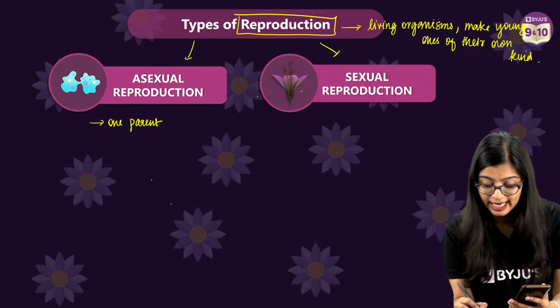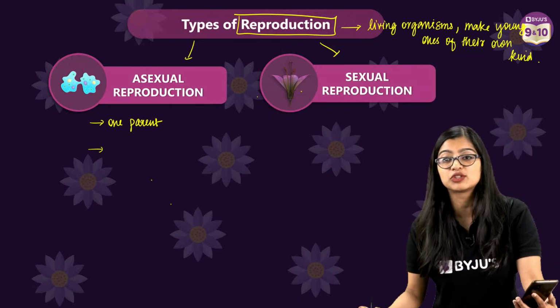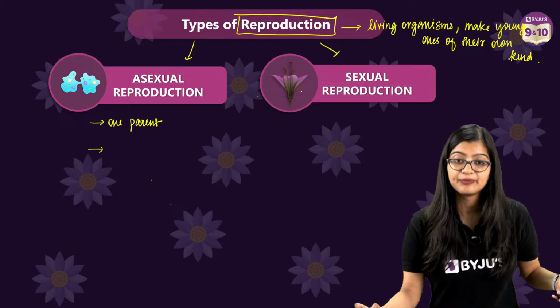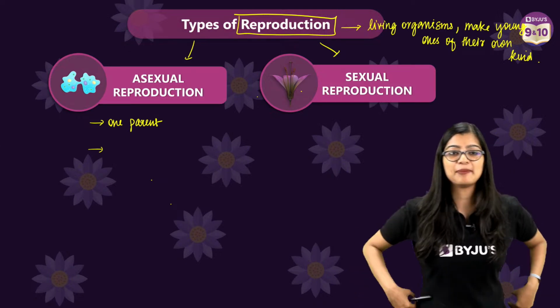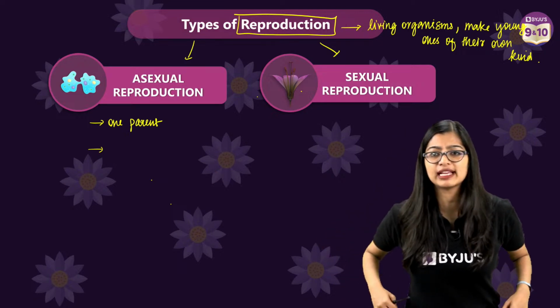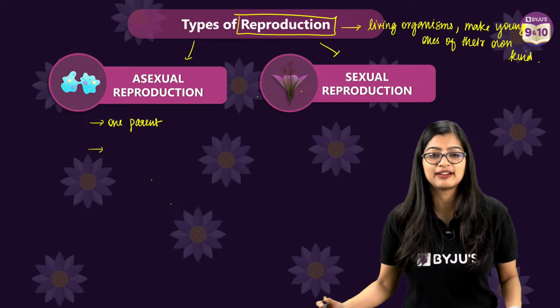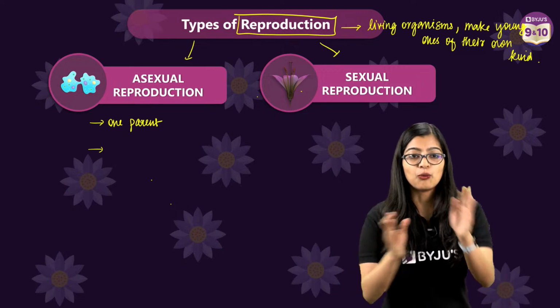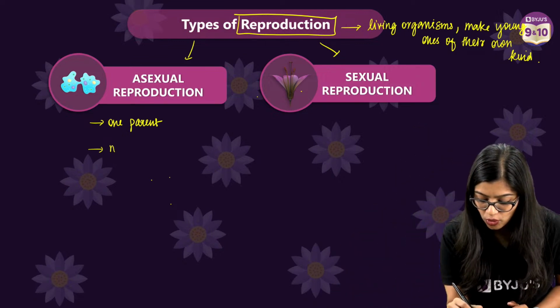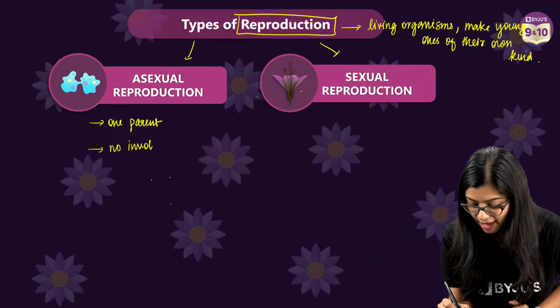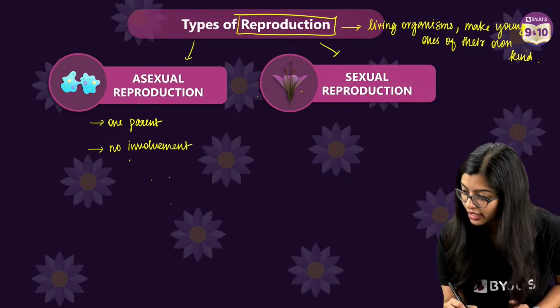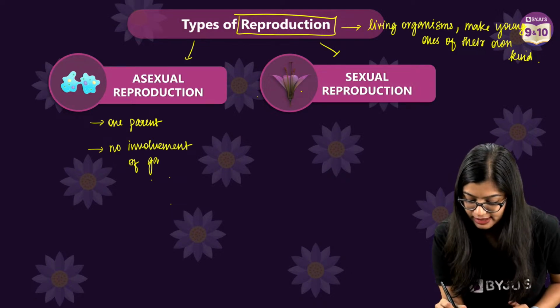And is there formation of gametes? 1 parent, there's no 0 parent, 1 parent is there, right? Very good. There is no involvement of gametes, right? So we see that there is no involvement of gametes.